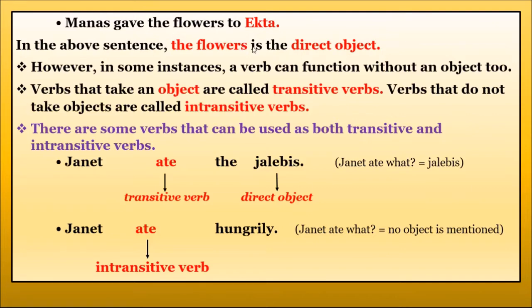Manas gave the flowers to Ekta. In the above sentence, the flowers is the direct object. So, first of all, let us know the difference between the transitive and intransitive verbs, children. What are transitive and intransitive?